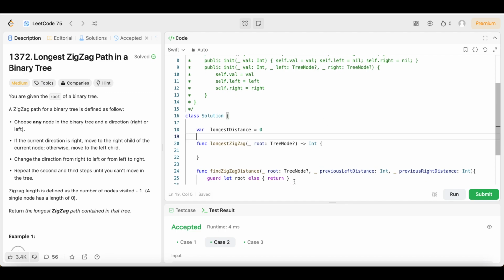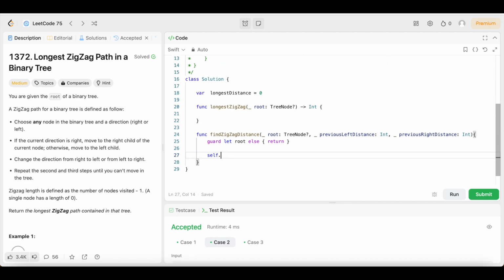Then we're going to come back down in the function we were at, and we're going to say self.longestDistance is equal to the max of self.longestDistance, previous left distance, and previous right distance.